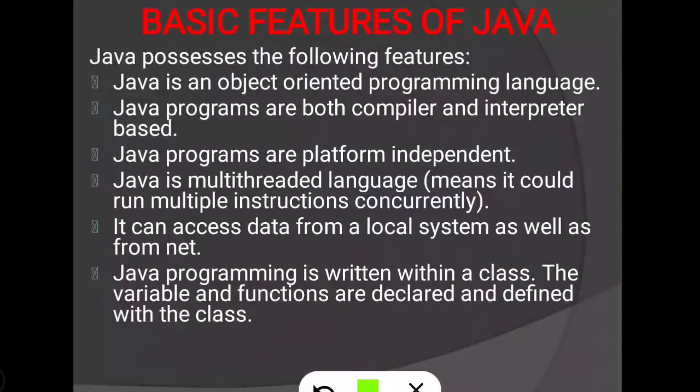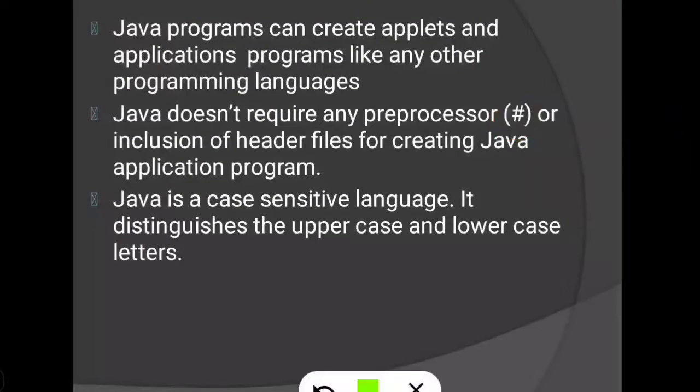The variables and functions are declared and defined within the class. Whatever instruction we want to write, we will write under the class.